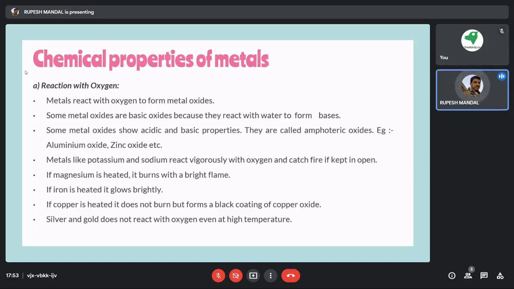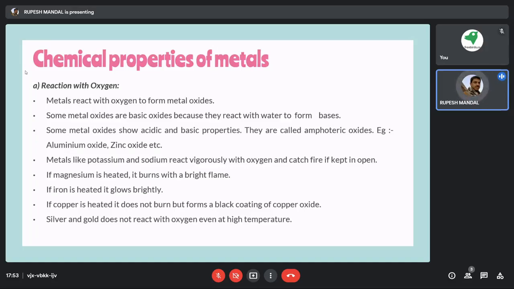Even though metals are hard, they react with oxygen, with water and other substances to form certain things. Let us see the chemical properties of metals. The first one is reaction with oxygen. Metals react with oxygen to form metal oxides.